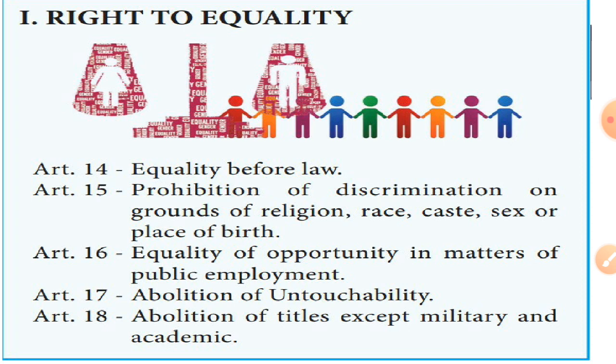Article 16 is equality of opportunity in matters of public employment. So everyone has equal rights to get a job in government. Article 17 contains abolition of untouchability. Article 18 is abolition of titles except military and academic.